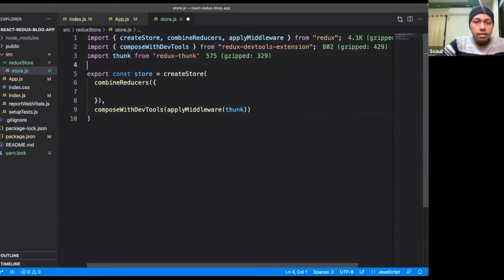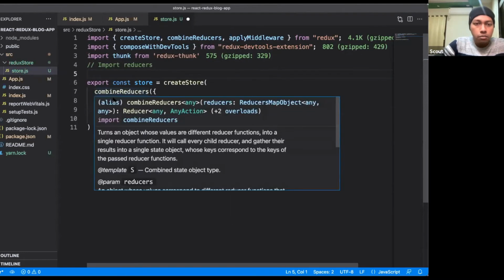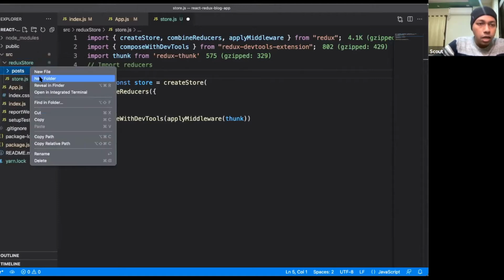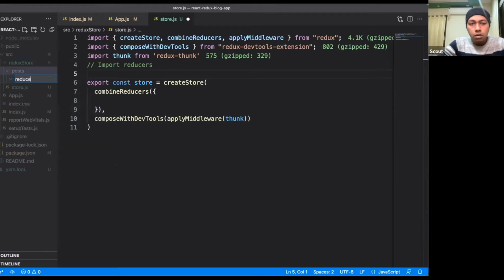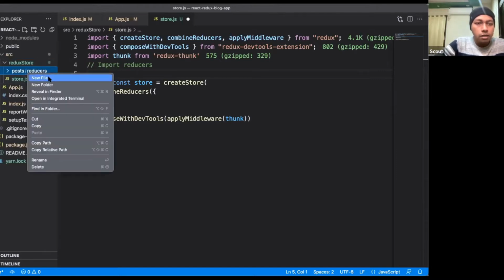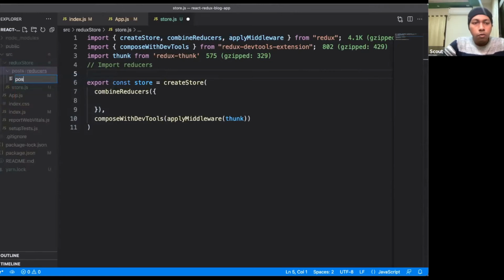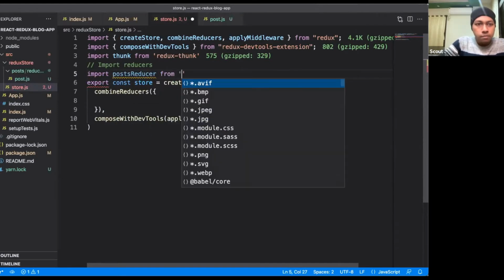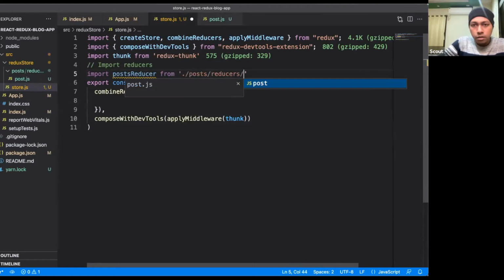And there we will import reducers, which we will create just now. So we will create another file here called posts. Inside that posts folder, I will create another folder called reducers. Inside this reducers folder, we will create one new file called post.js. I will import this file, import postReducer from posts reducers post.